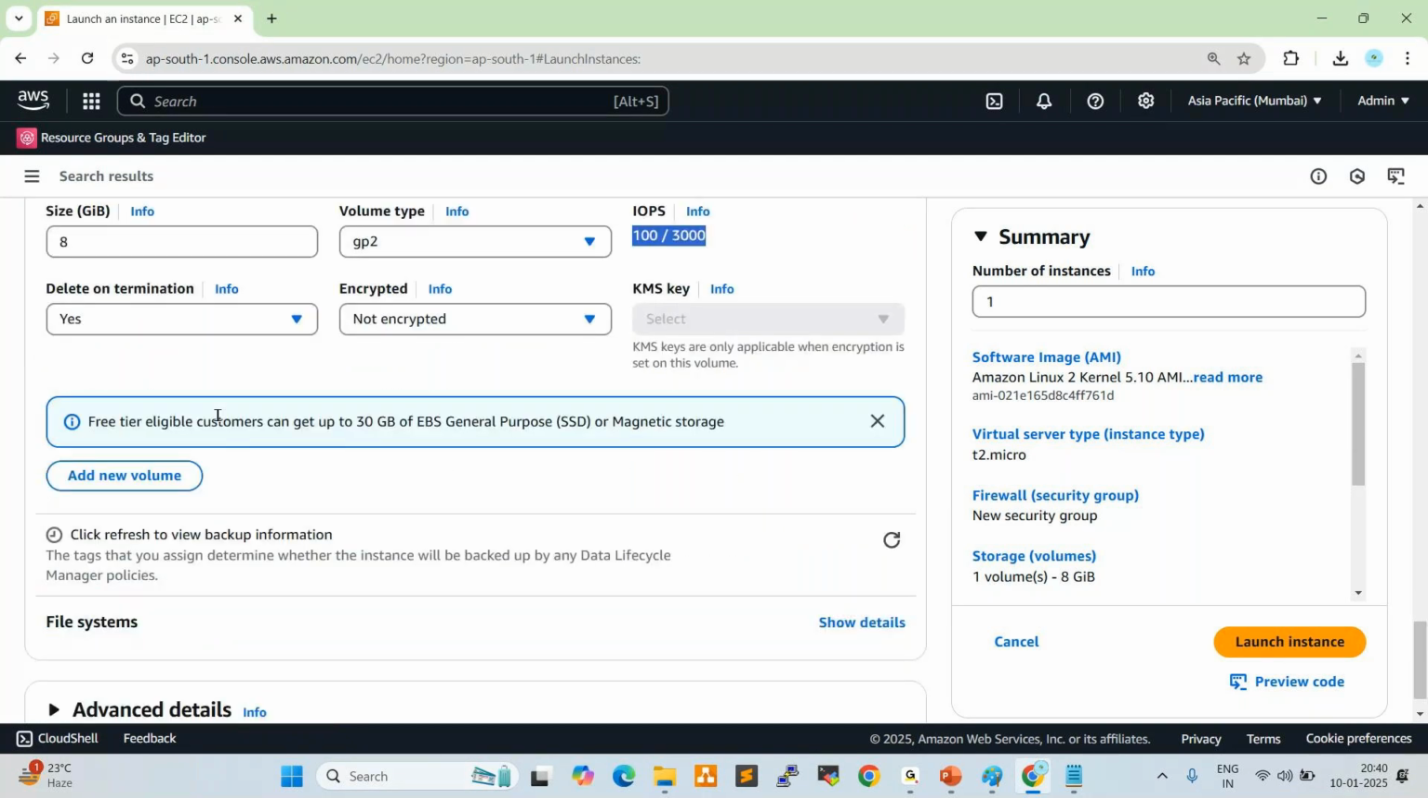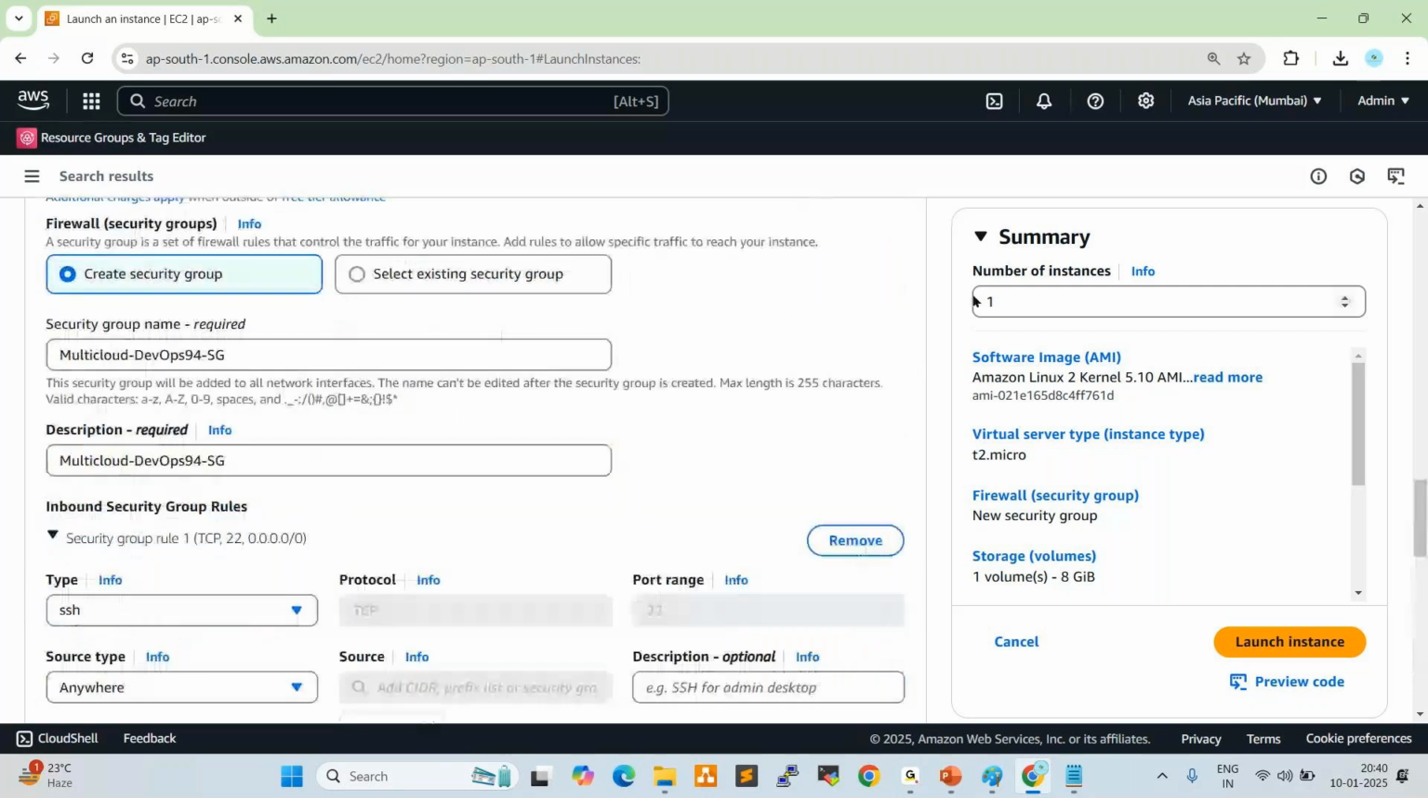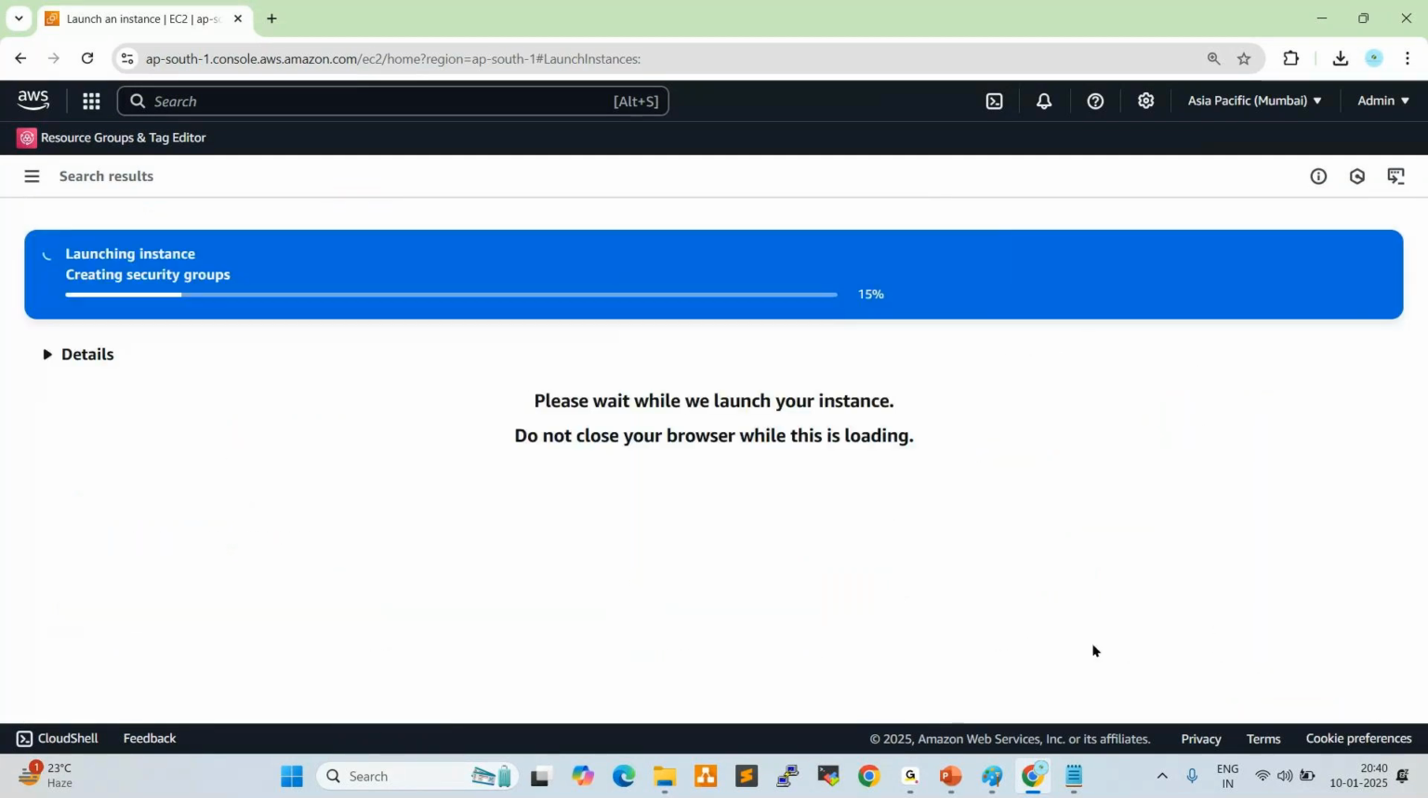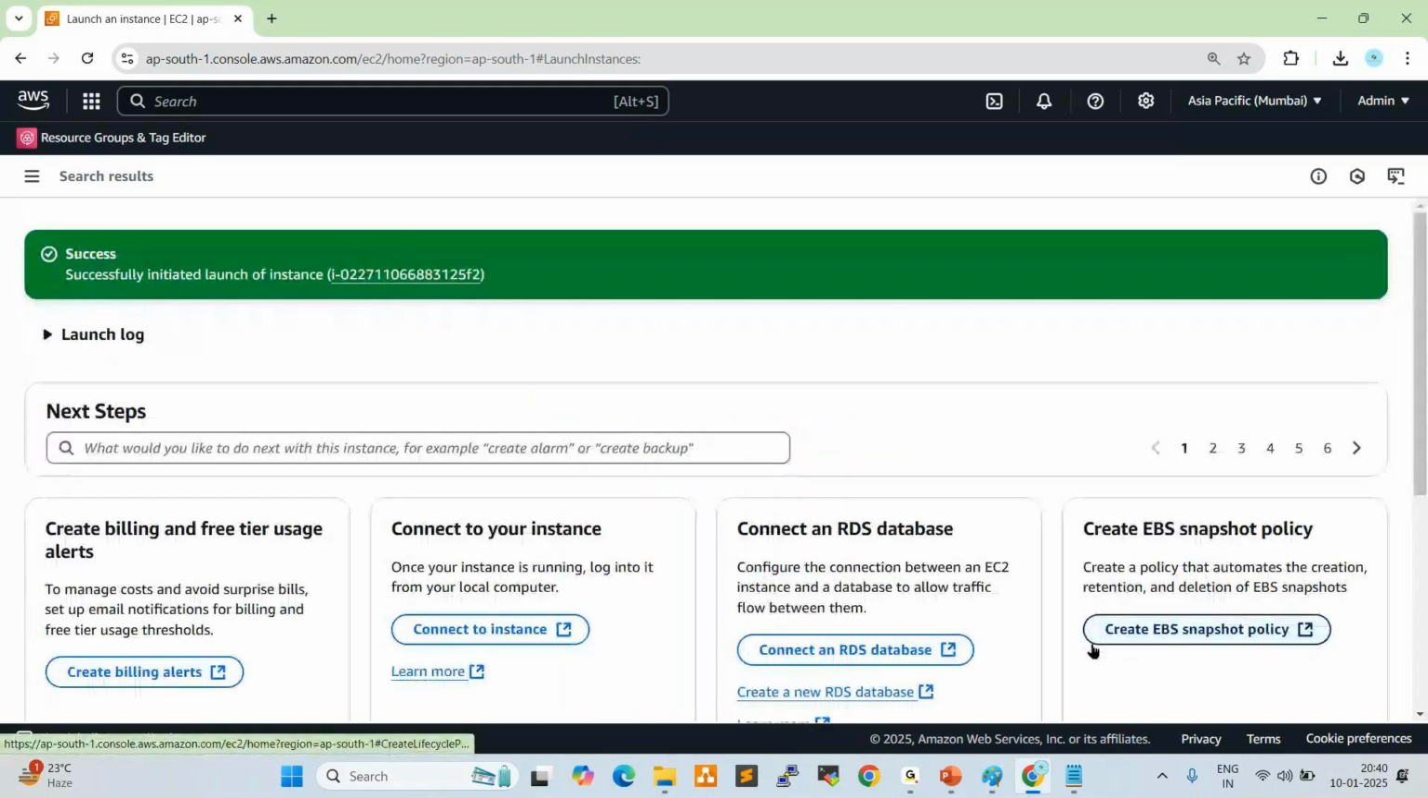Now, give the number of instances required. Only one you can select for now. Click on launch instance. Creating an instance will take only a one-minute job. Since we went through all the options one by one, it takes some time. Normally it takes only one minute. So, successfully initiated launch of instance.